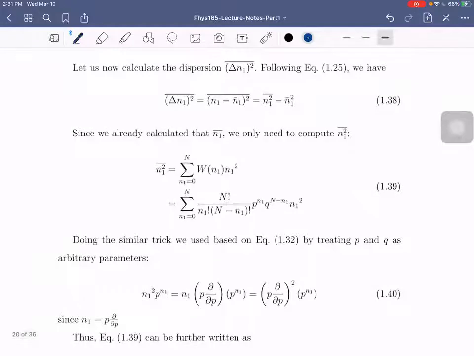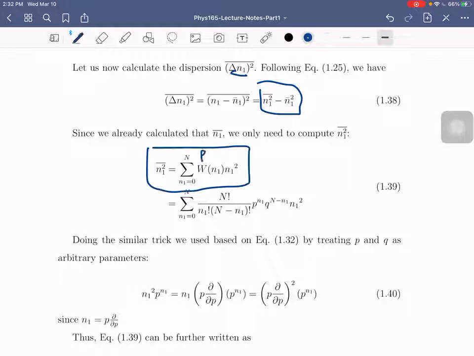So, try natin yung dispersion, which is the second moment. So, we have delta n1 squared, average niya. So, ganun lang din. Sundin lang natin yung process. So, we will have n1 minus mean n1 squared, average niya. So, distribute mo lang yung bar, this. So, ibabar mo lang to, so ganun pa rin, no? So, now, this is the expression for the second moment. So, to compute for that, ganito lang din, no? Familiar naman sa inyo to.